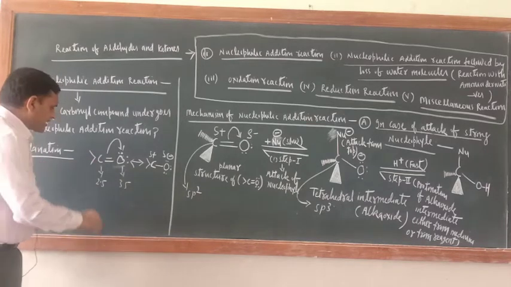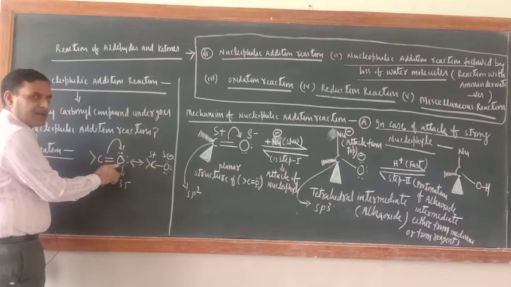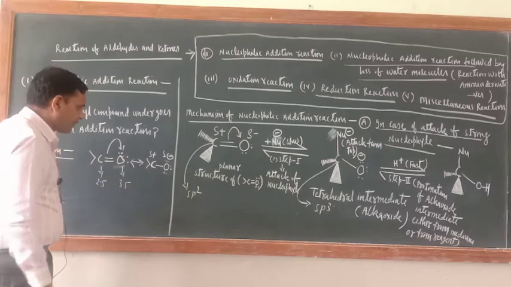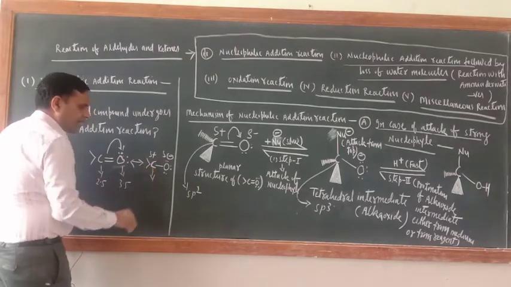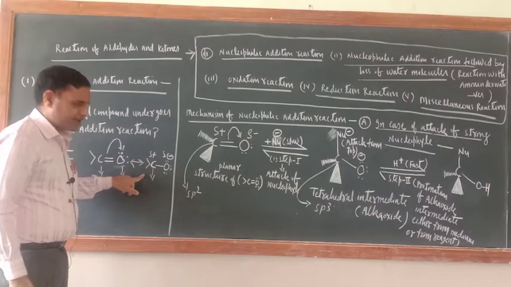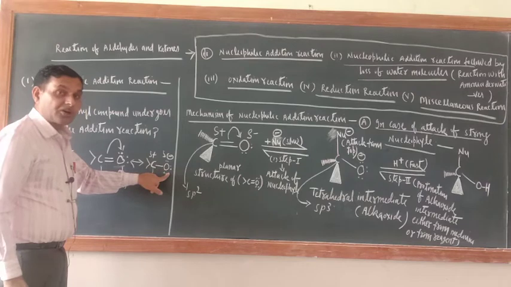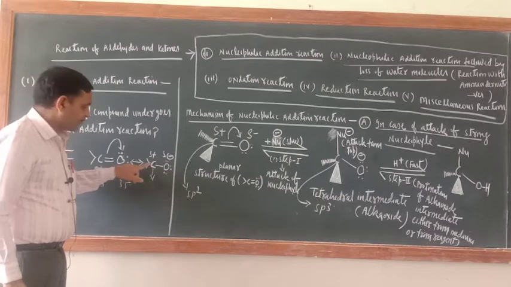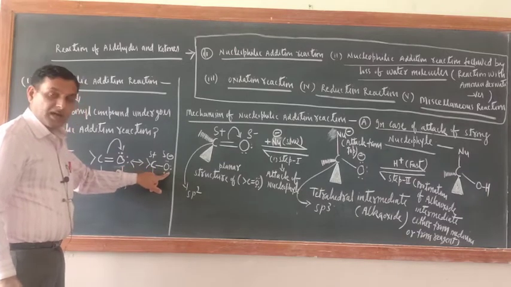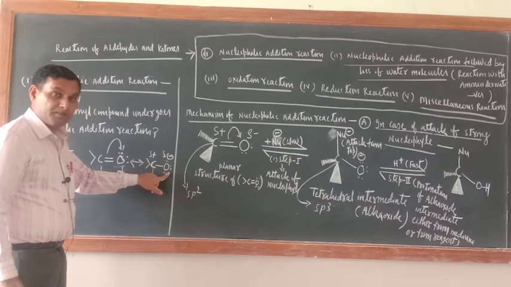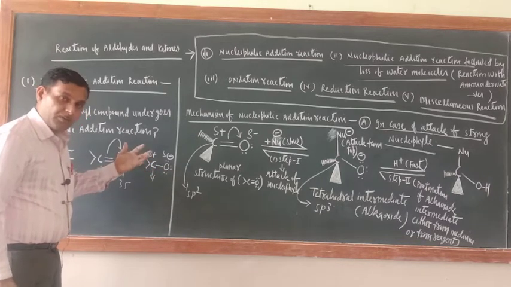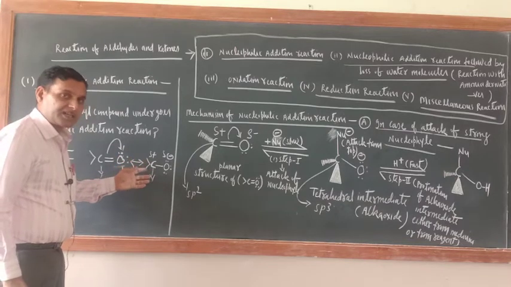Now which electron is migrating? The pi electron is migrating towards this side. When I taught you the structure, at that time I explained it to you. Now this center, the carbonyl carbon center, is known as the electrophilic center because this is an electron deficient center, and this oxygen is an electron rich center or nucleophilic center. We can write like that also: carbon is a Lewis acid, the oxygen of the carbonyl group is a Lewis base because this is electron rich. Everything I have explained. So now just see, a nucleophile always attacks those centers where electron density is less.